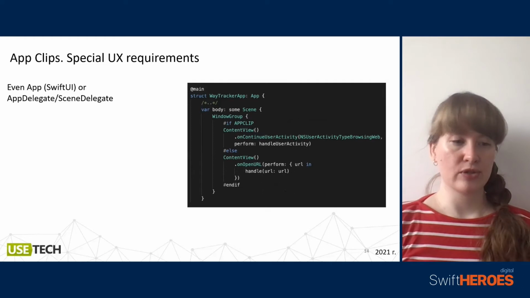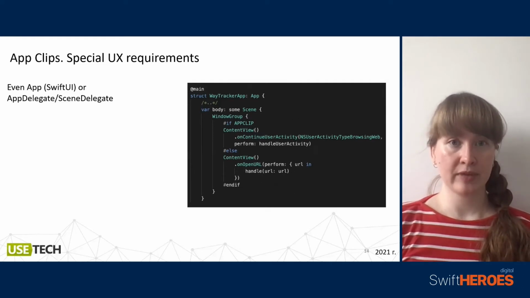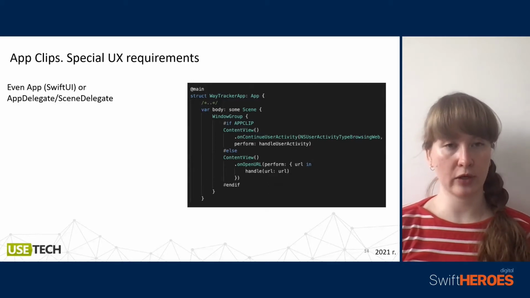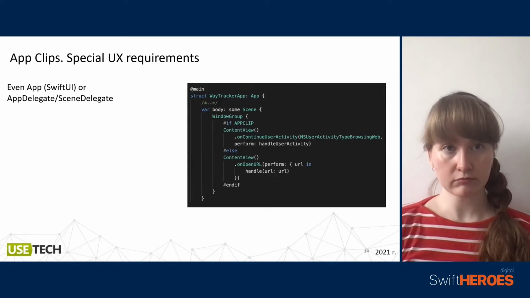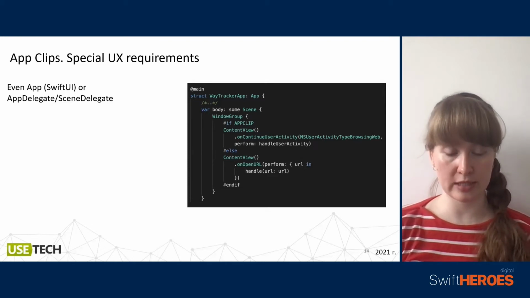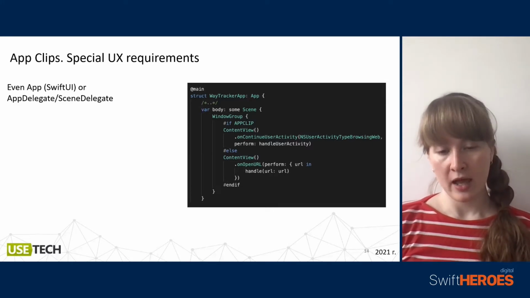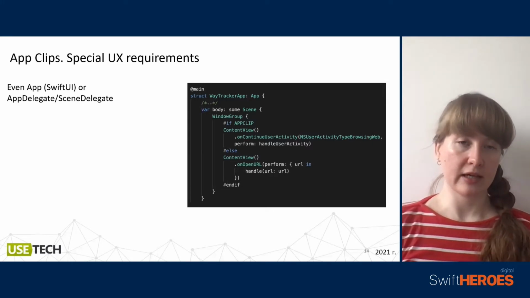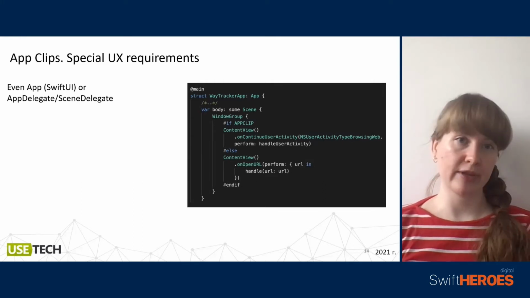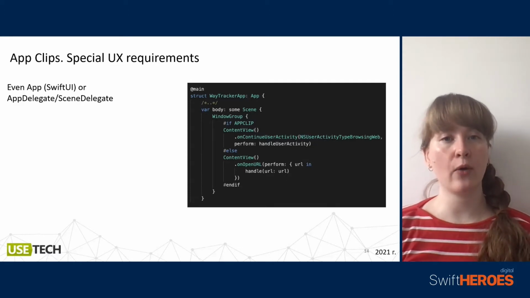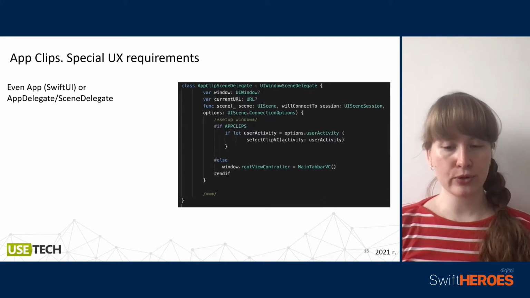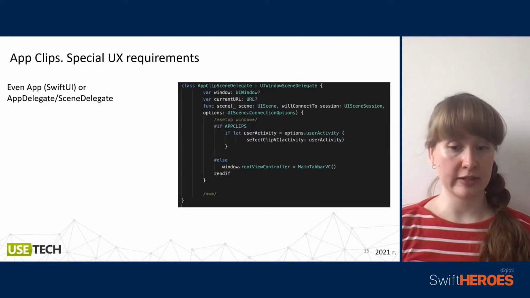Also, we can use the same approach in SwiftUI app or app delegate and scene delegate. We had an example of how we can use scene delegate, and let's see how we can deal with conditions. For example, we have an app struct, and here we put a condition at the moment where we decide what we should do with our content view and what our content view should be for iOS and for AppClip, and also the same logic for our scene delegate.